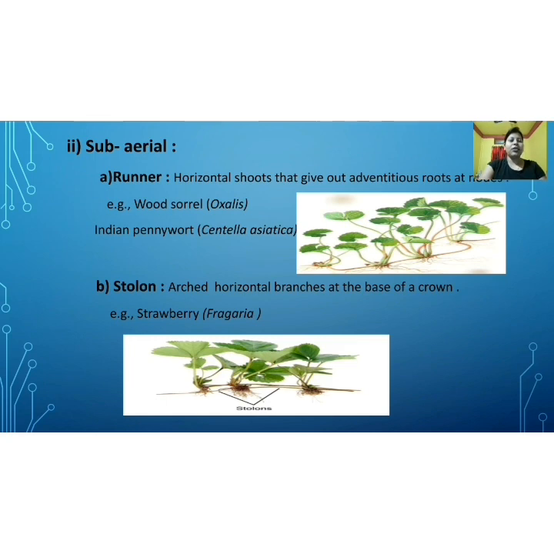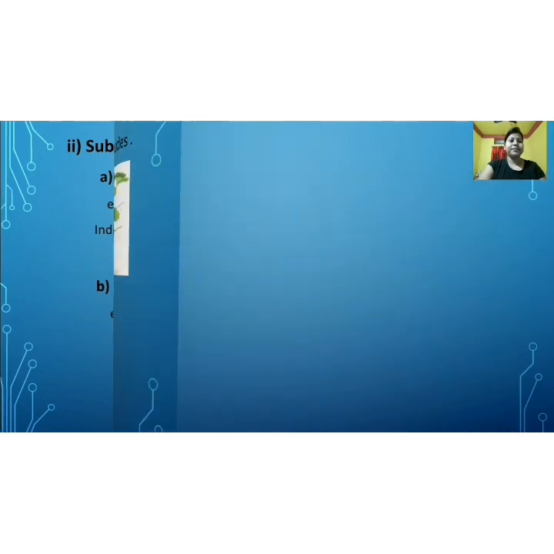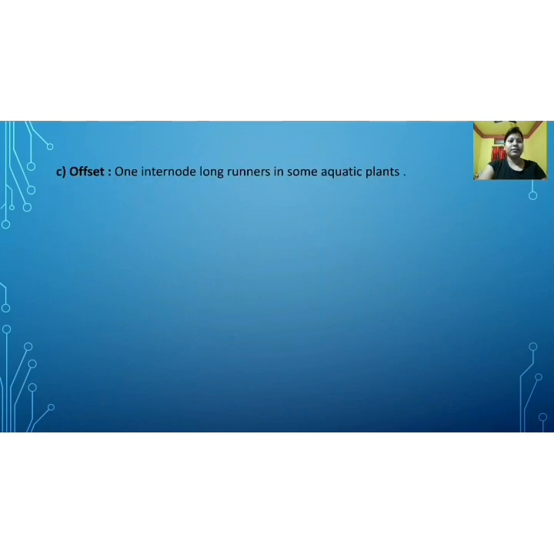Now the third subaerial type is offset. An offset is a one-internode-long runner in some aquatic plants. So in some aquatic plants, this vegetative part is known as offset. An example is water hyacinth.